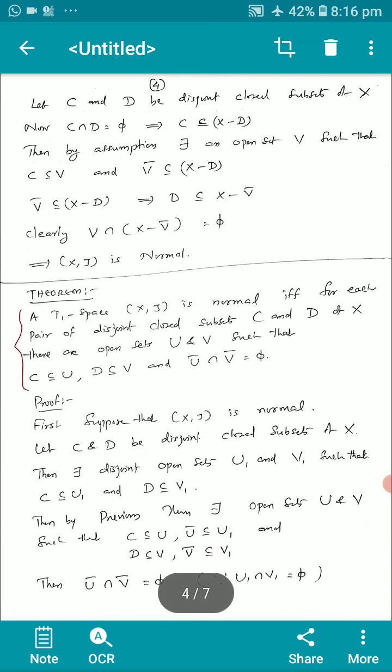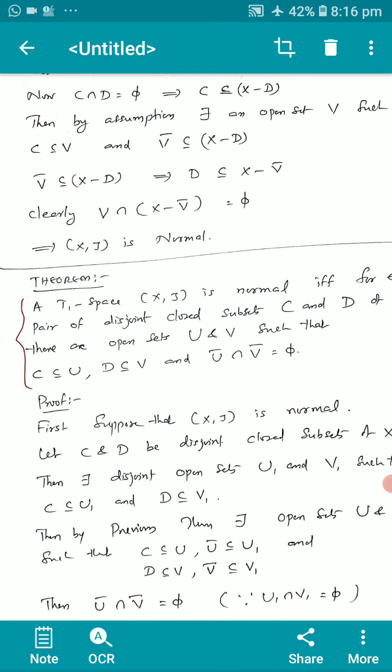Let C and D be disjoint closed subsets of X. Now C intersection D equal to phi, which implies C is a subset of or equal to X minus D. Then by assumption, there exists an open set V such that C is a subset of or equal to V and V bar is a subset of or equal to X minus D. V bar is a subset of or equal to X minus D implies D is a subset of or equal to X minus V bar. Clearly, V intersection X minus V bar is equal to phi. That shows that X2 is a normal space.